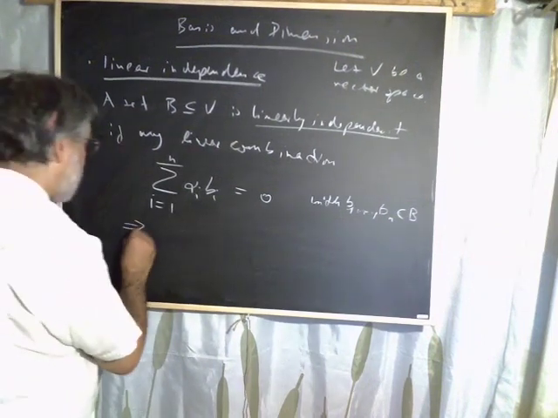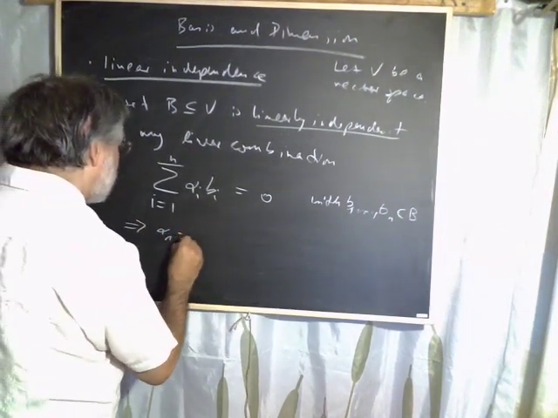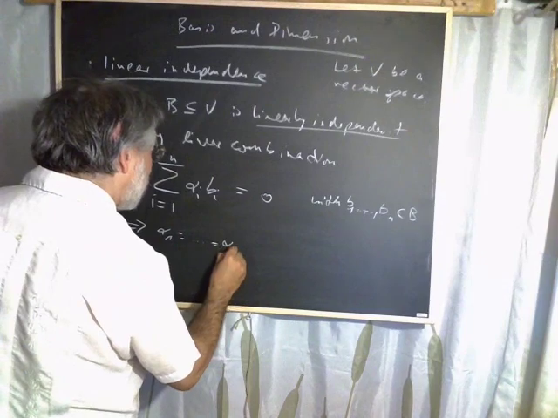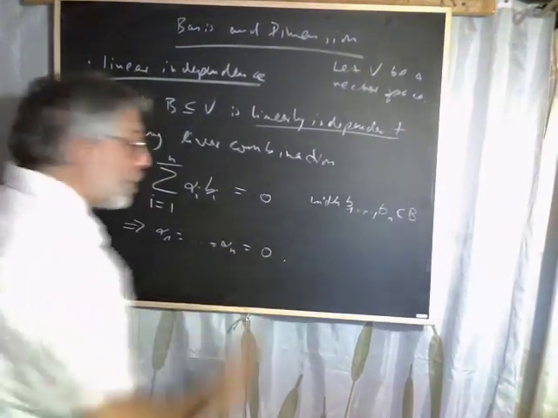So this implies alpha 1 equals alpha n equals 0.